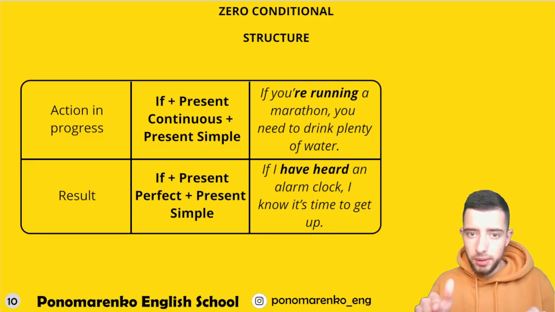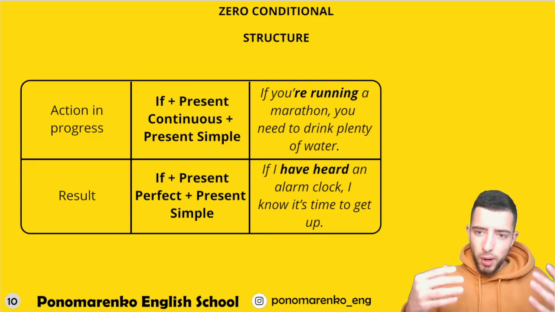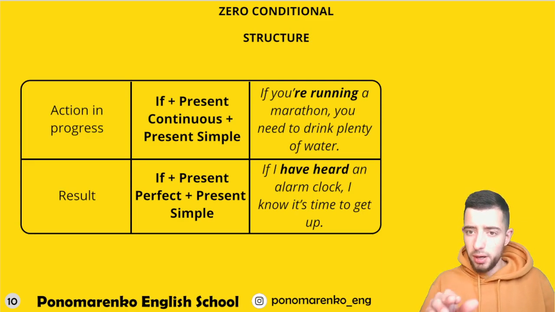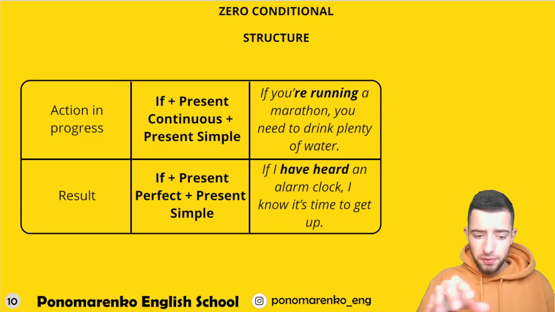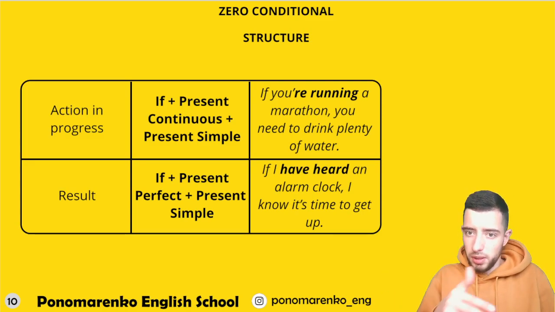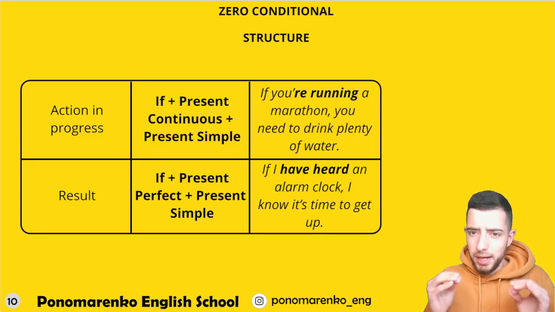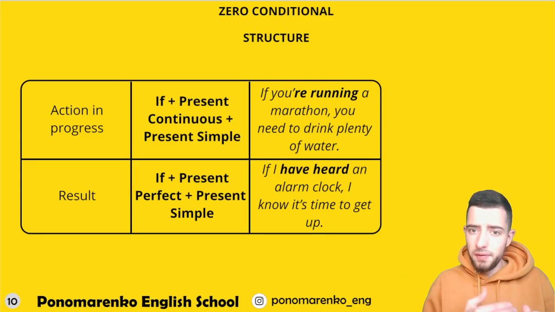And an example with another one: if I have heard an alarm clock, I know it's time to get up. So if I have heard, why present perfect? Because I hope you guys remember the rules about present perfect and its usage. If you have some result in the present because of some action in the past, you use present perfect. So here is the result. If I have heard, it means maybe the person hasn't heard the alarm clock, and something bad happened because the person needed to wake up sometime. But anyway, result, present perfect. So I say if I have heard.